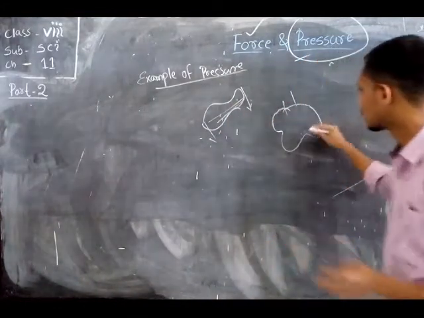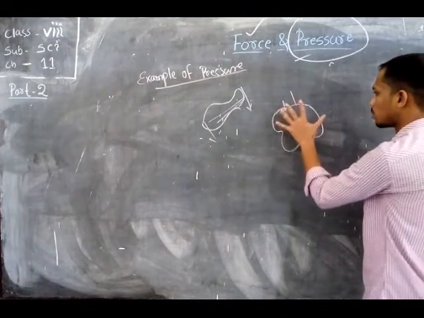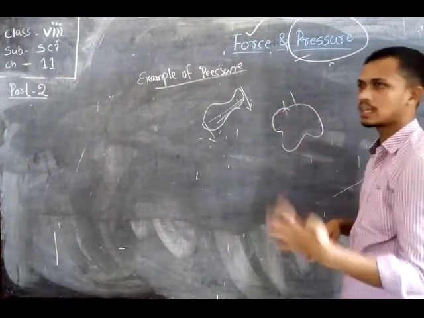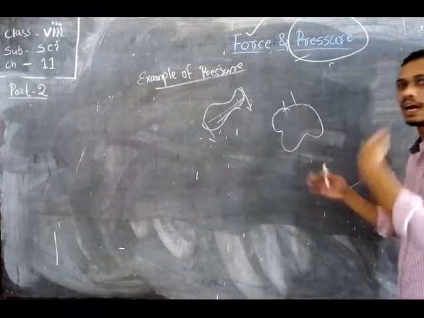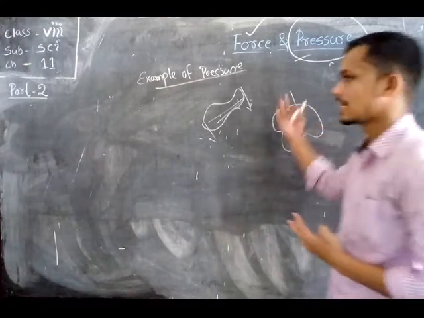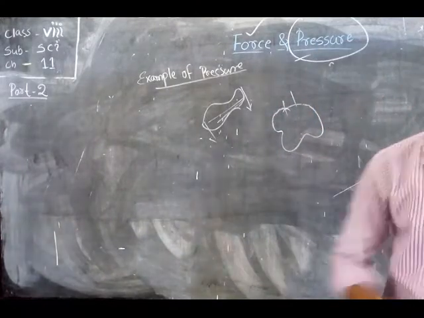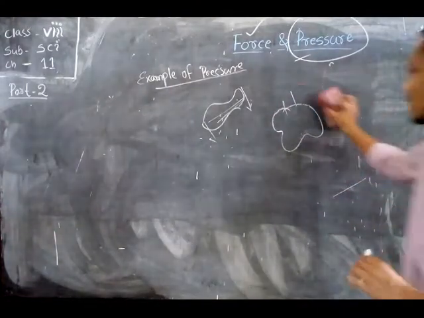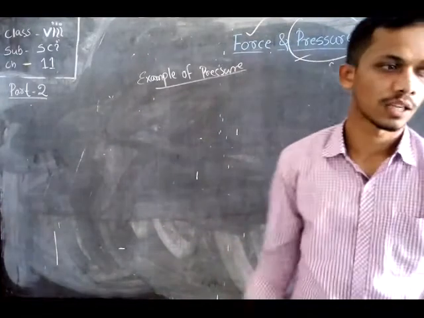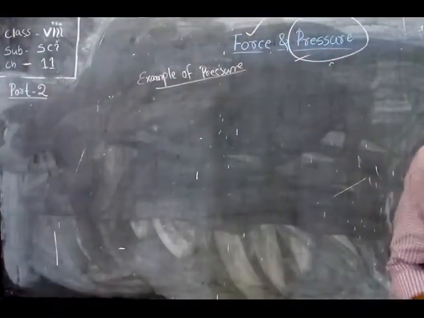But in the case of a camel, the feet are flattened, so the area of contact is increased, and pressure will be minimum. So they can easily walk on the desert. This is an example of pressure.